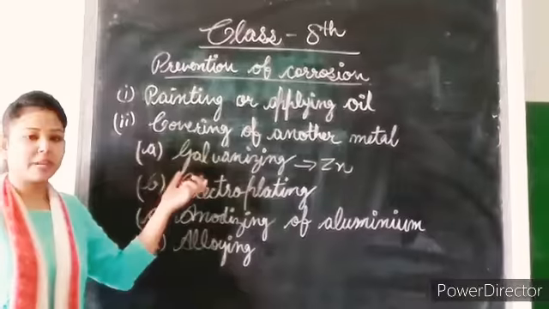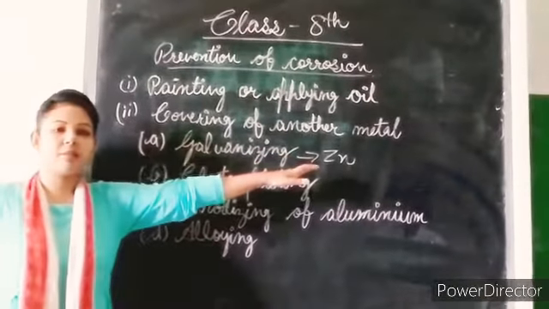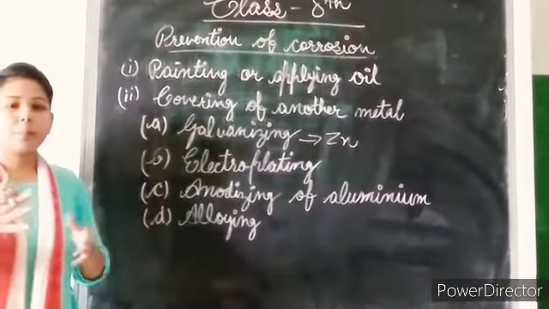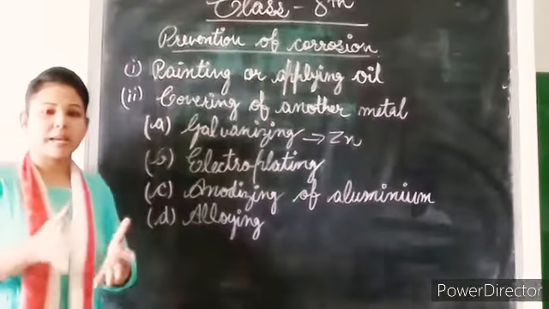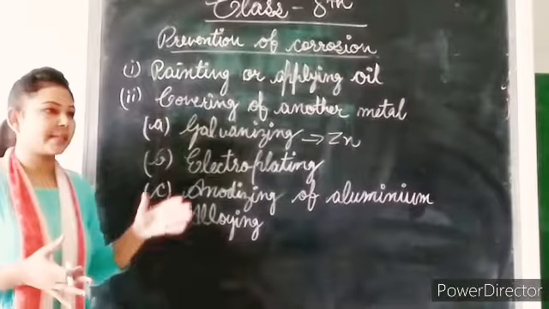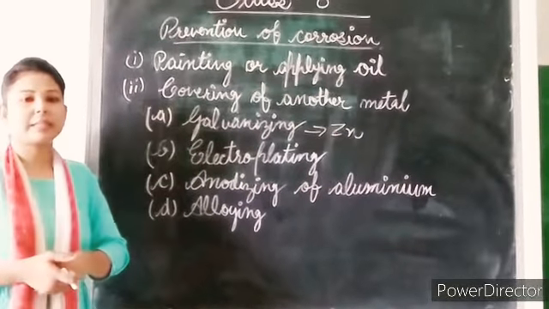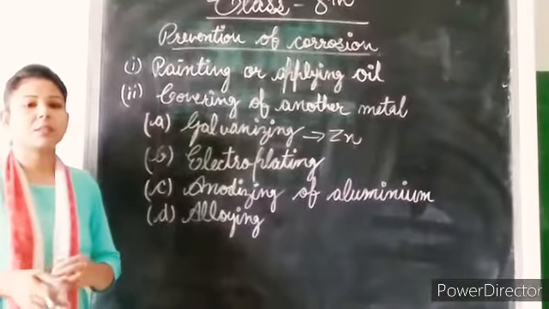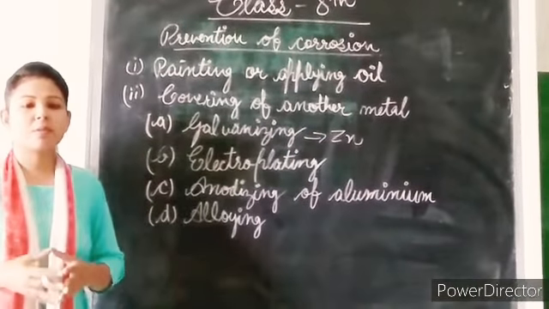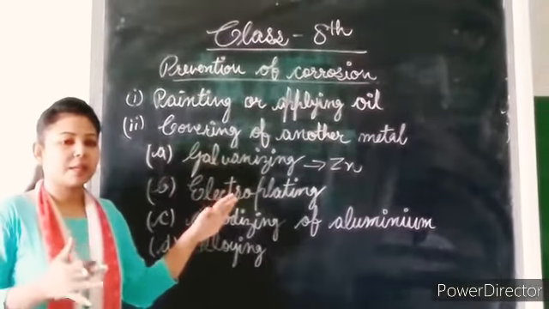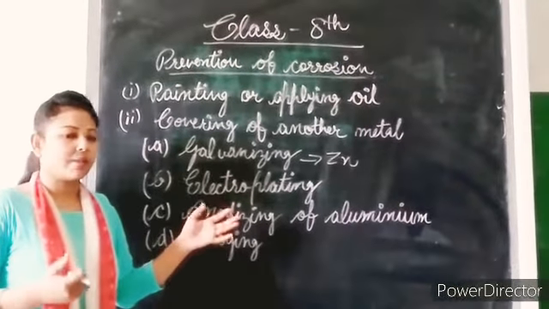The zinc is in a molten state, and this liquid is put on the metal to protect it from corroding. The next one is electroplating. Electroplating is a process in which we make layers of some metal to cover up another one that we need to save.